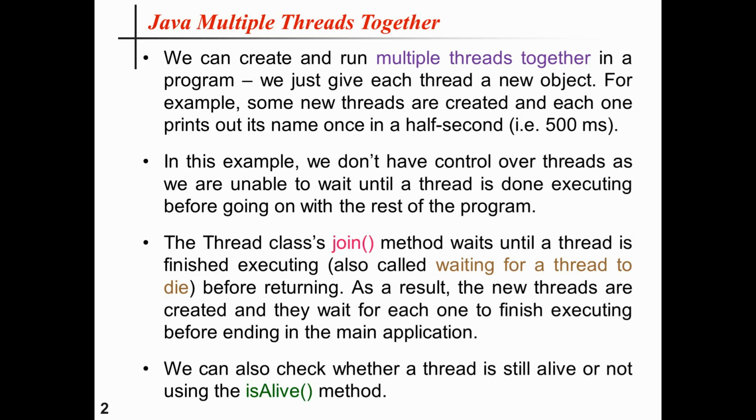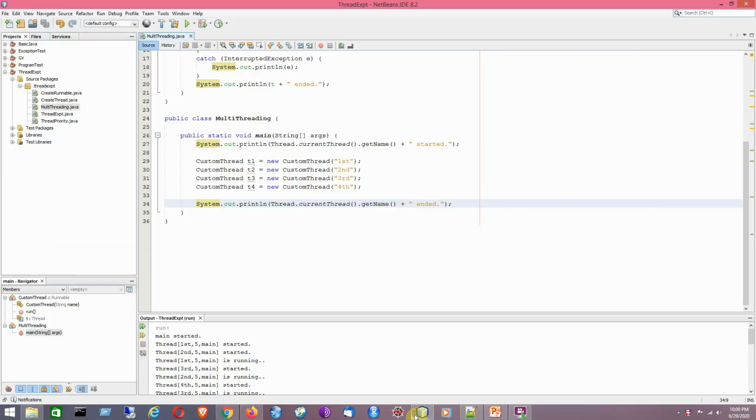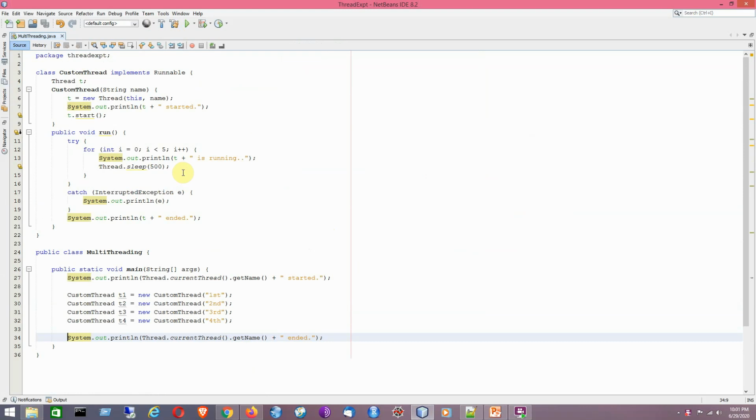So we will now demonstrate the concept by using the NetBeans IDE, which is one of the most popular IDEs for Java programming. Now let's move to the NetBeans IDE for the coding demonstration. So we have the NetBeans IDE here, and I'll try to demonstrate the idea by using this program.